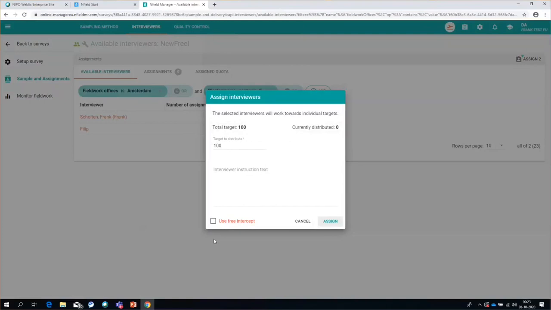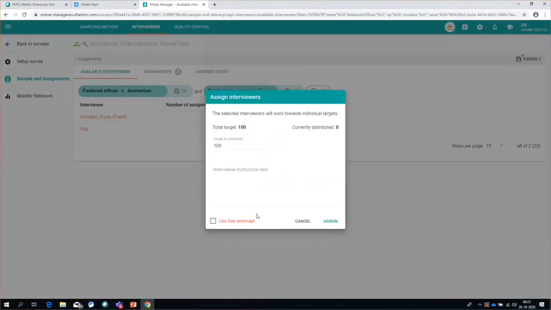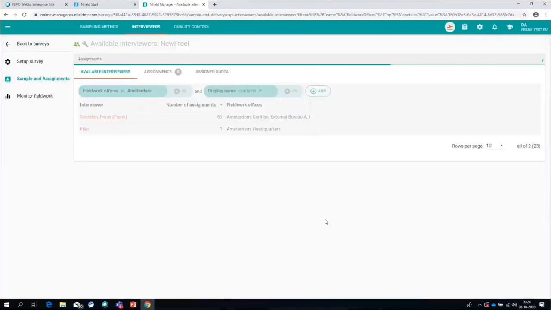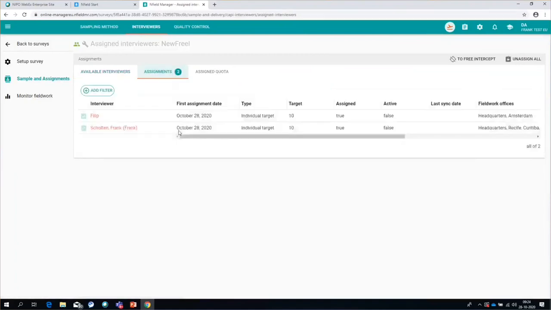I can still do this by simply selecting Use Free Intercept here. And you will get a warning here that these interviewers will now not work towards your target. We don't want that for this particular one. We want them to assign, and we need to set a target how many we want to distribute to these ones. We'll say 20. Click Assign. And then these 2 interviewers are assigned. So if we go to assignments, we see those 2 interviewers.